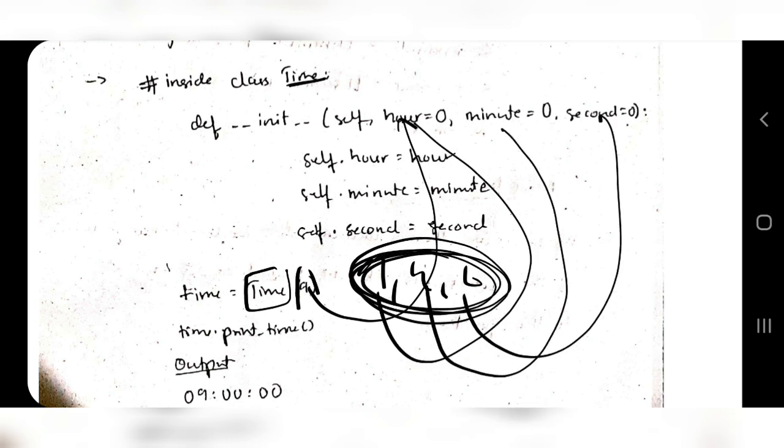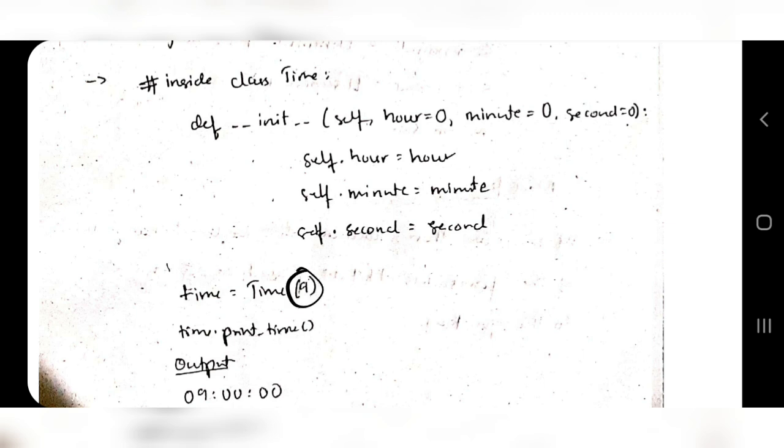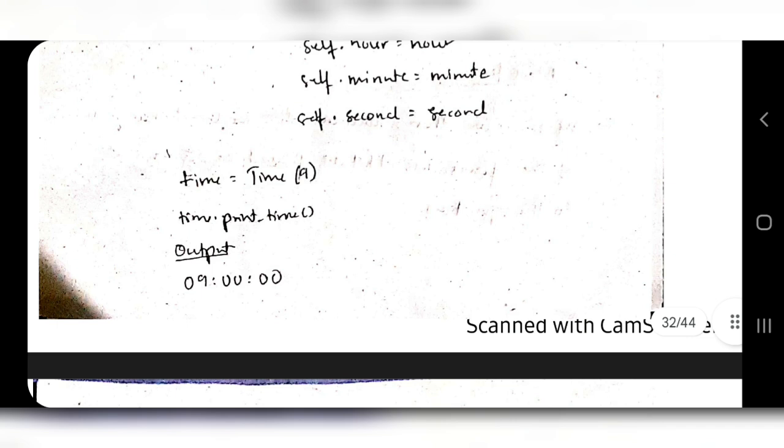So these are the values which I am passing here for the initialization. Initialization of what? The hour, minute and second values inside the object. So if I pass 9 here, 9 will be stored in hours and the rest two will be zeros. So if I print time, time.print_time, then it will print 9 since I had passed 9 here, and otherwise 0 by default.